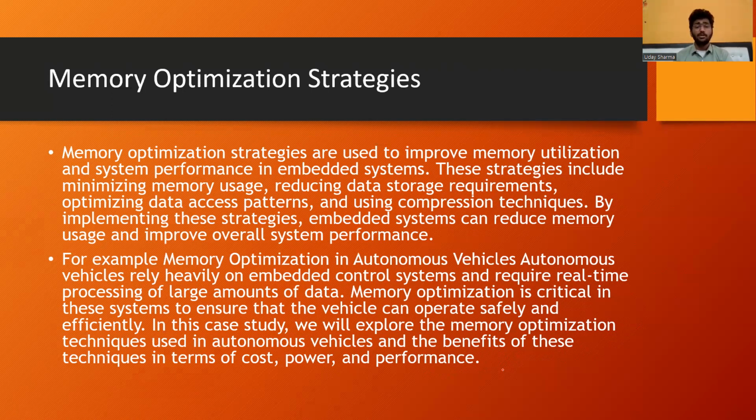For example, memory optimization in autonomous vehicles. Autonomous vehicles rely heavily on embedded control systems and require real-time processing of large amounts of data. Memory optimization is critical in these systems to ensure that the vehicle can operate safely and efficiently. In this case study, we will explore the memory optimization techniques used in autonomous vehicles and the benefits of these techniques in terms of cost, power, and performance.